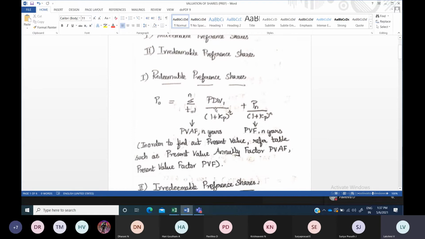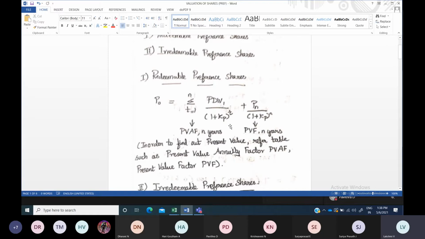Now, for redeemable shares, you know very well that the number of years will be given to you. When the number of years is given, for each and every year, say for 10 years of dividend earnings, you cannot go to the table value or calculate manually; you will find it difficult. So for this problem, we are going to use the present value annuity factor table.